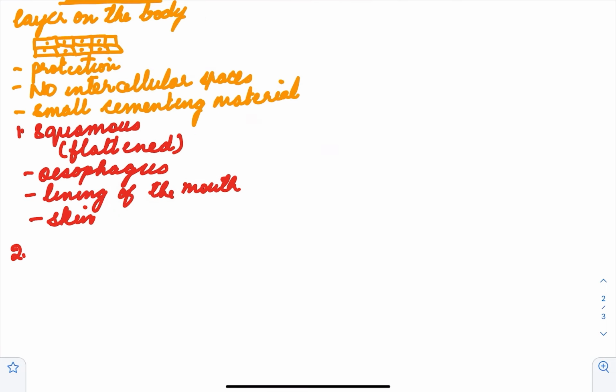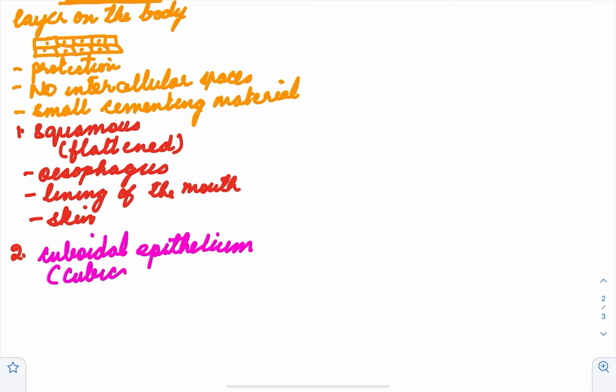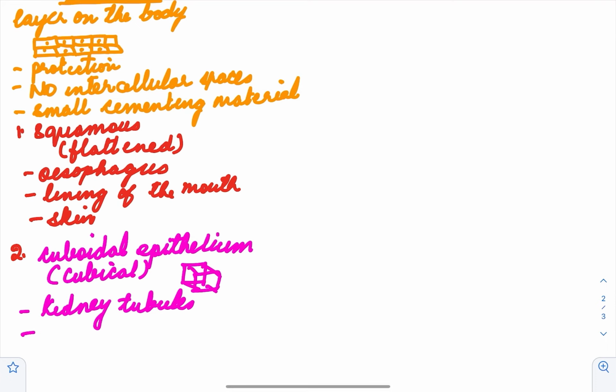The second category is cuboidal epithelium. Let me change the color. So you have cuboidal epithelium. Now in this the cells are cubical in shape, just like a cube is, right? The cells are cubical like this, cuboidal. And such an epithelium is present in the lining of your kidney tubules, as well as the salivary duct, right?